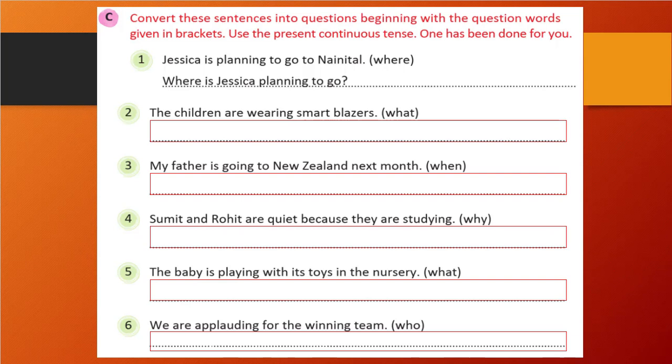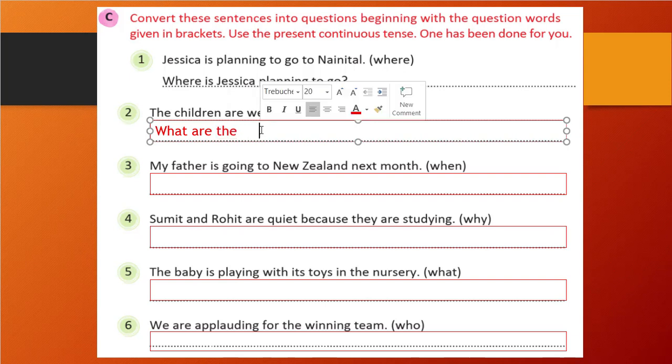Similarly, in this question, the children are wearing smart blazers. So we need to create a question with what. First thing, I will write what. Then we will write is or are. So children is plural, right? So I will write are. Then we will write the children, right? He, she, or it, or plural nouns we will write.